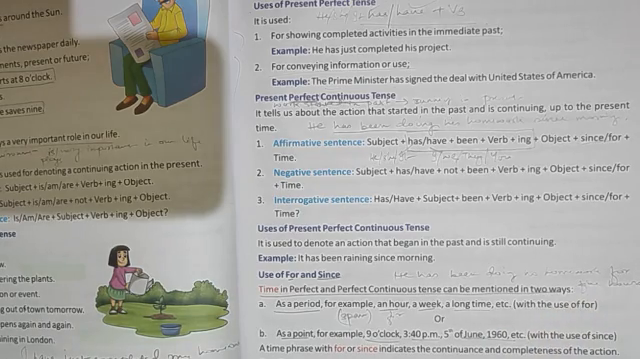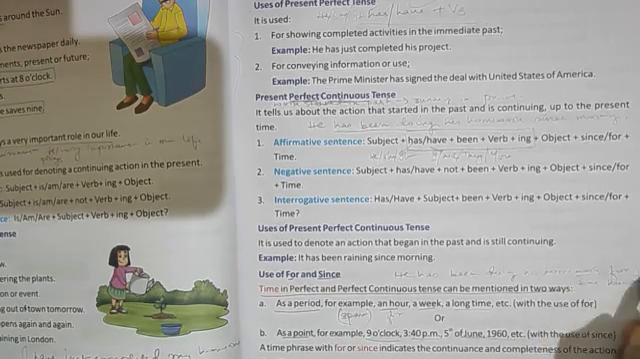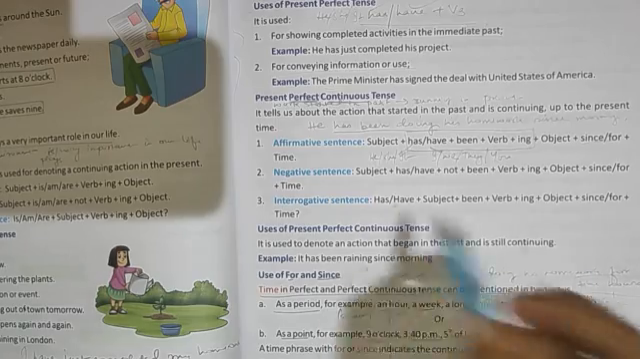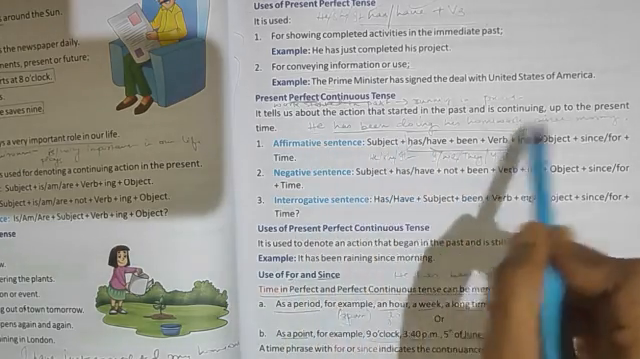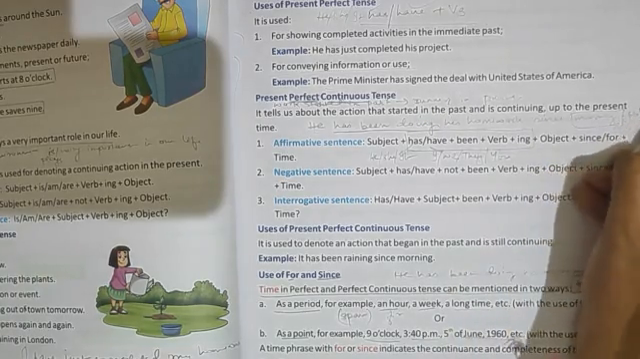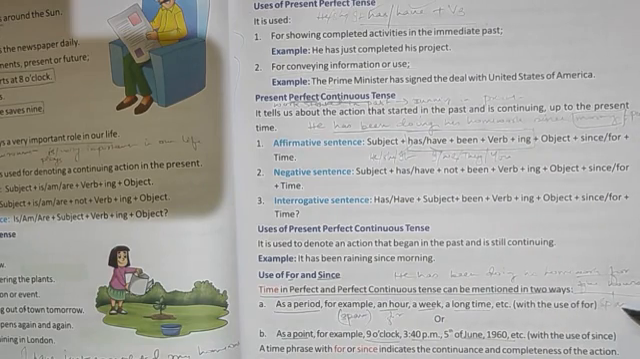He has been doing his homework for 5 hours. When I mention these 5 hours, this becomes my span of time. But when I say he has been doing his homework since morning, this is a particular point of time. This is a point, this is a span.